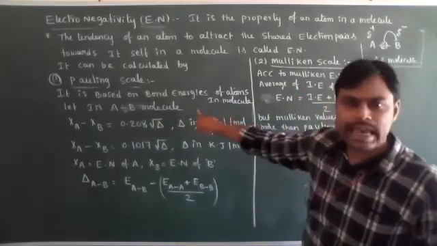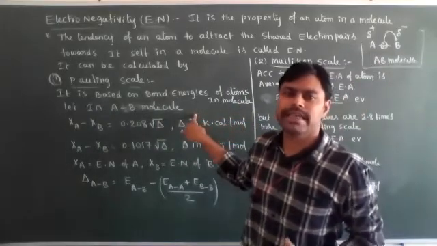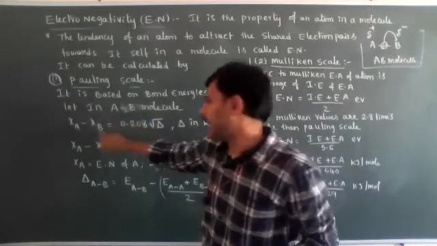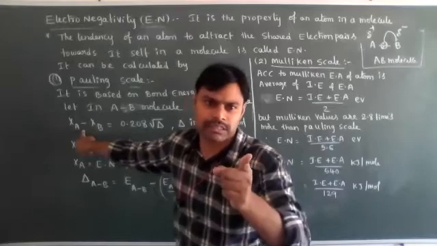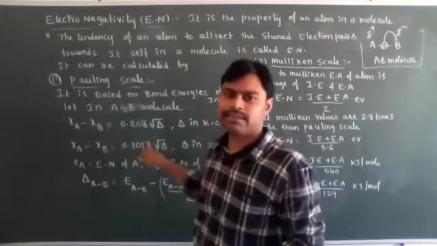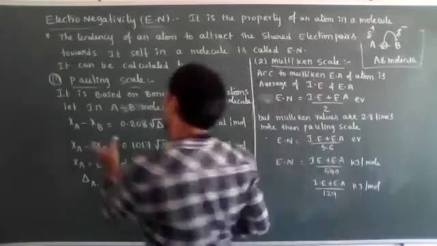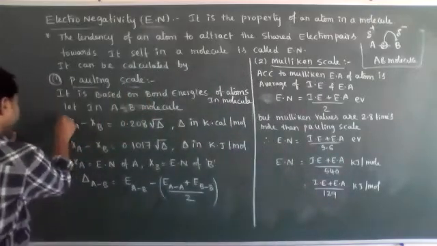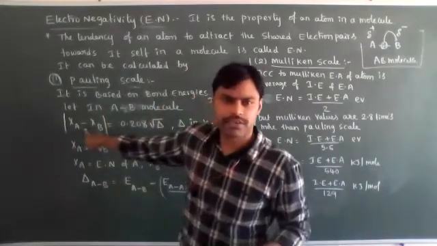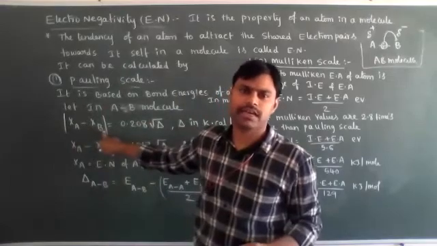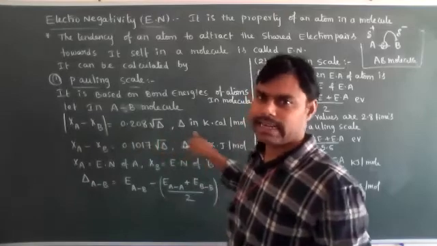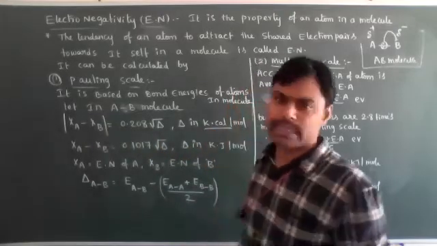Now take the AB molecule, where A and B are combined. XA here does not mean mole fraction; XA is the electronegativity of A, and XB is the electronegativity of B. The modulus of the difference between the electronegativities of A and B is equal to 0.208 times root delta, where delta values are in kilocalories per mole.